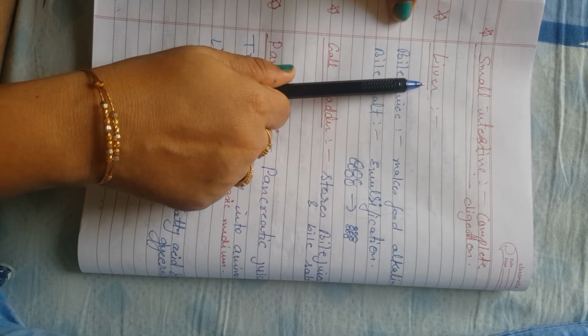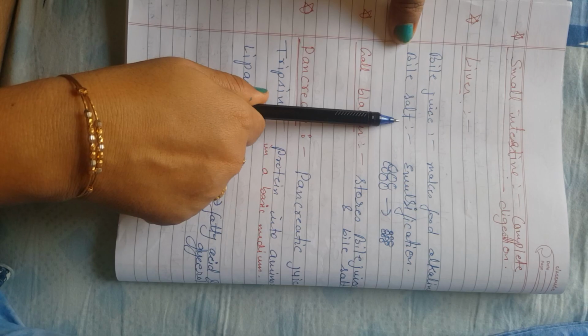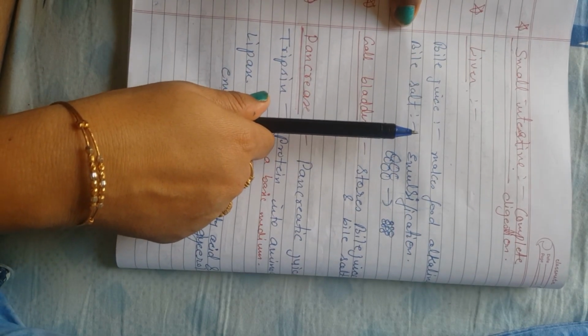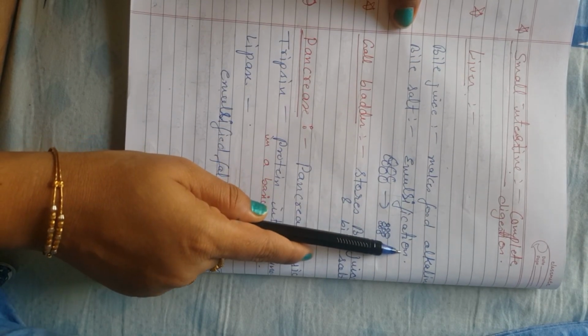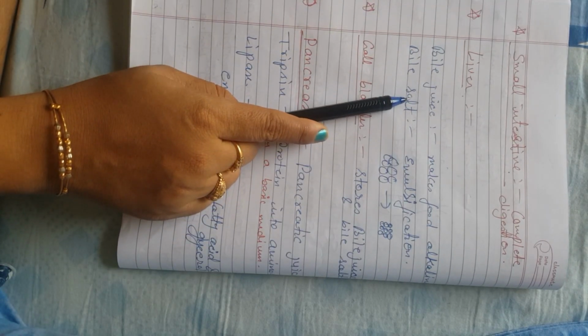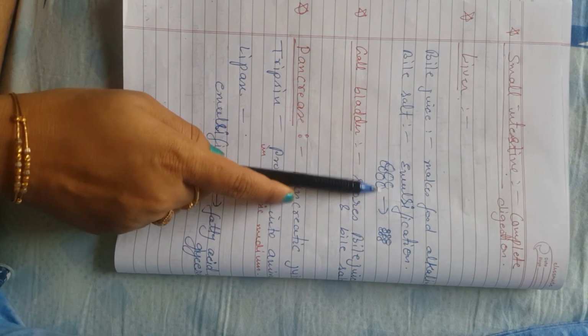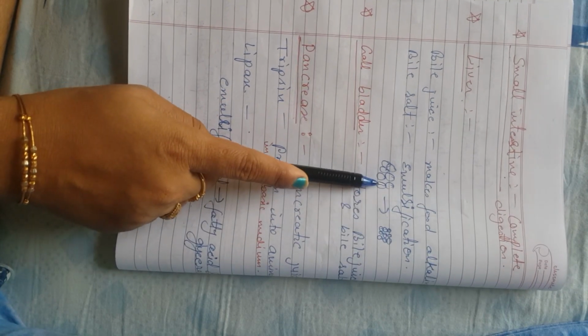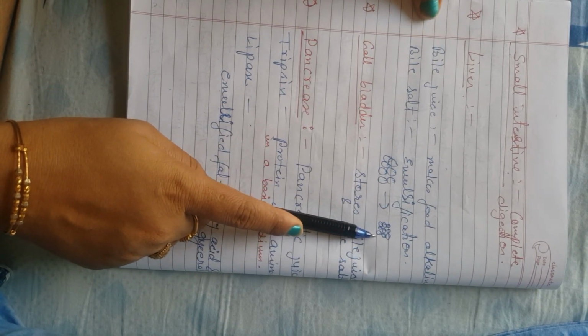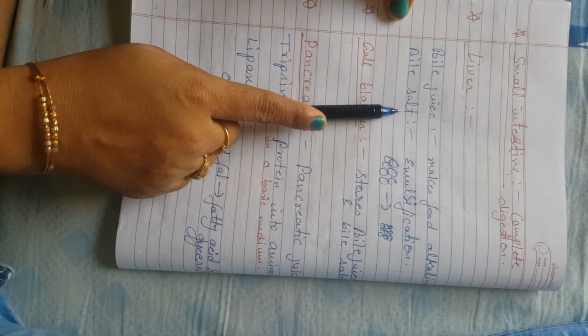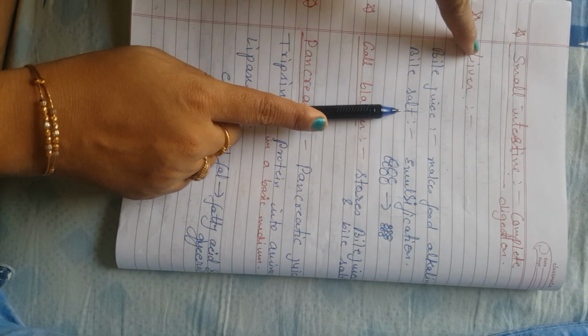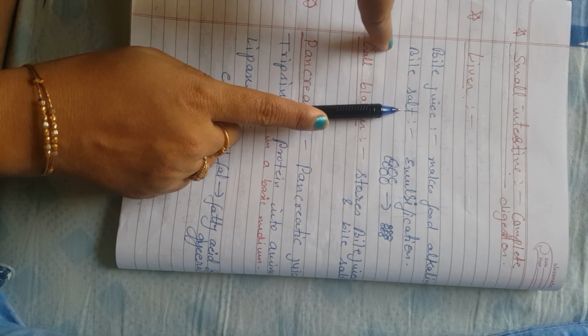Along with the bile juice, the liver also secretes bile salt. This bile salt does emulsification. What does it mean? Emulsification means it converts the big globules of fat molecules into small globules. This is done with the help of bile salt. So once again I repeat, the liver secretes bile juice and bile salt.